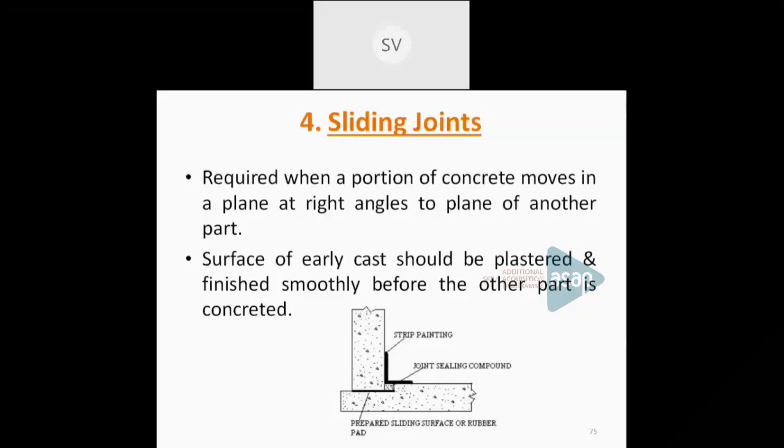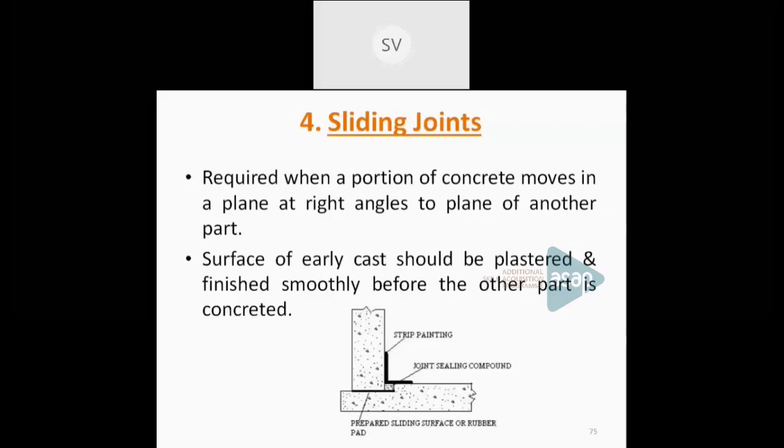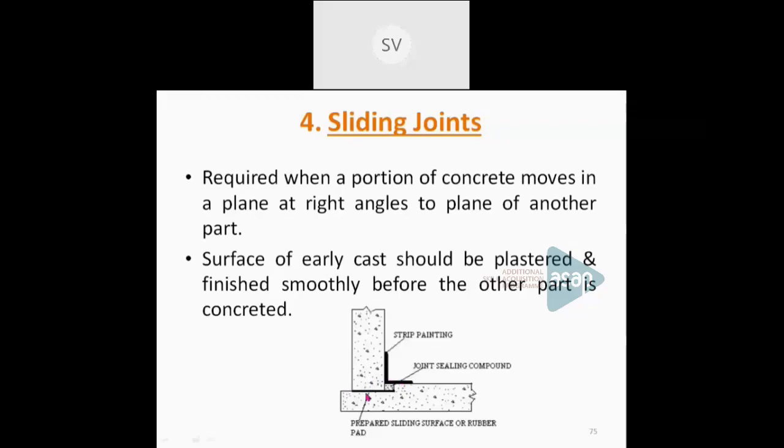And the fourth type of joint is a sliding joint. So sliding joints allow the sliding of the components, that means it is required when a portion of the concrete moves in a plane at right angles to the another plane. So you can see, if this movement is to be taken place, that means if these two parts move with respect to each other at right angles, we have to provide a joint here. So this joint is known as the sliding joint. So these two parts can slide each other at right angles.